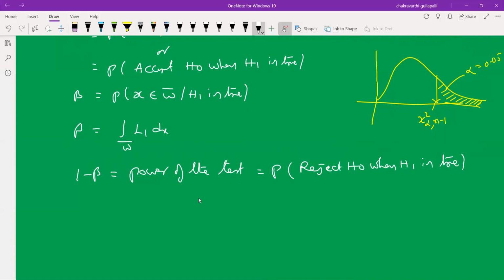So 1 minus beta is equal to the probability of X belonging to W under H1 is true.